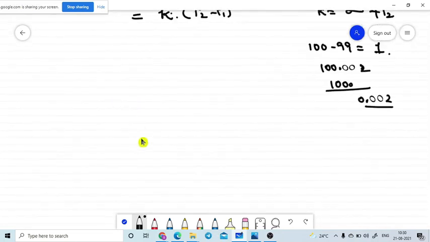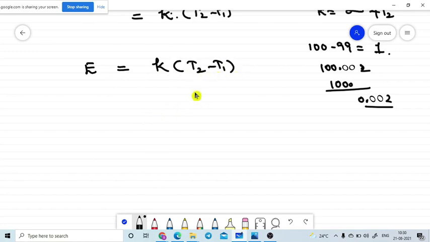Now what does it mean? The rate of heat energy transferring from the hot body to the cold body, E, is equal to K into T2 minus T1.